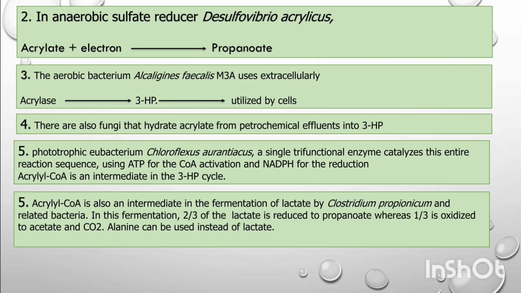Now we can see an enzyme acryloyl-CoA comes into a role, which is an intermediate of the 3HP cycle.